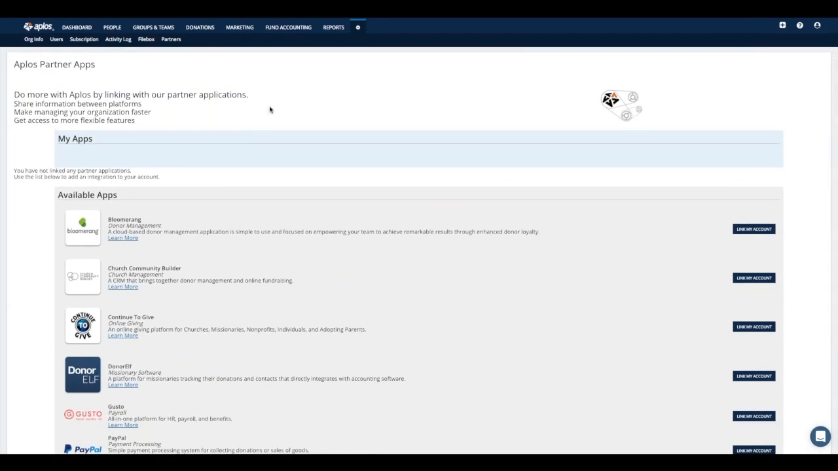All right. So that sums it up for the basic setup spaces within this main menu. What we're going to do now is talk about the fund accounting side of the system, so that financial side. And then after that, we're going to jump into the donations or the donor management side of the software. But first off, let's jump into fund accounting.